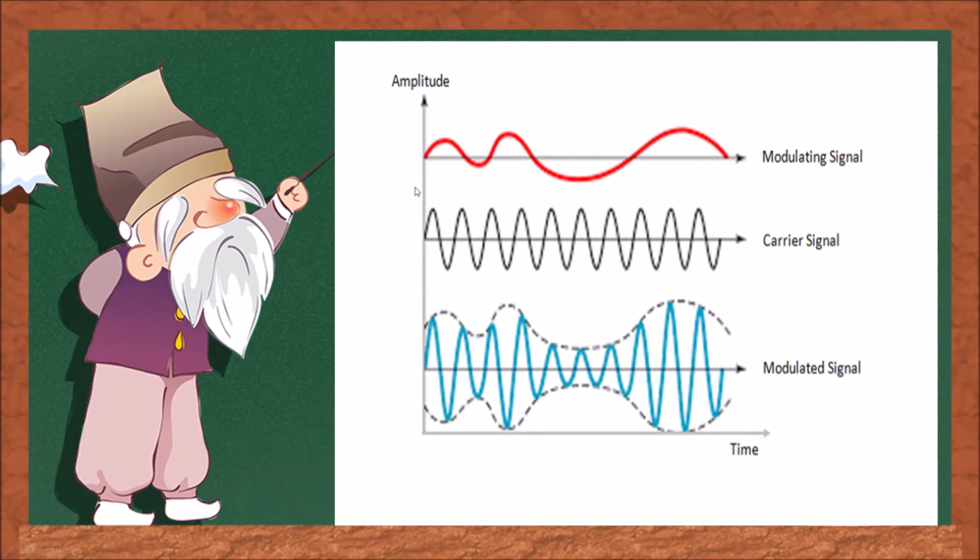As we can see in this figure, the first signal is the modulating signal, and this is the carrier signal. Lastly, this is the modulated signal. As we can see, the amplitude of the carrier signal is changing according to the modulating signal, and the frequency and the phase of the carrier signal remain constant.